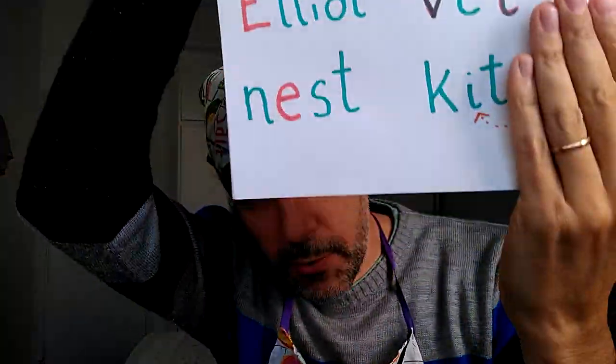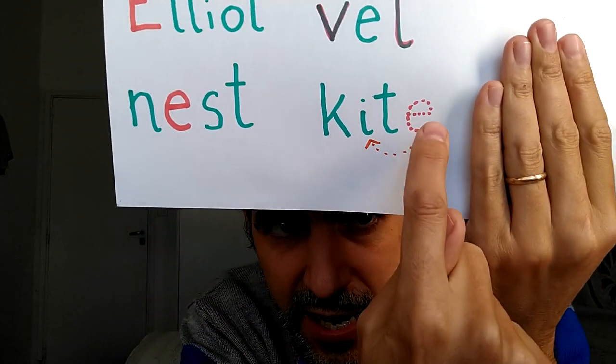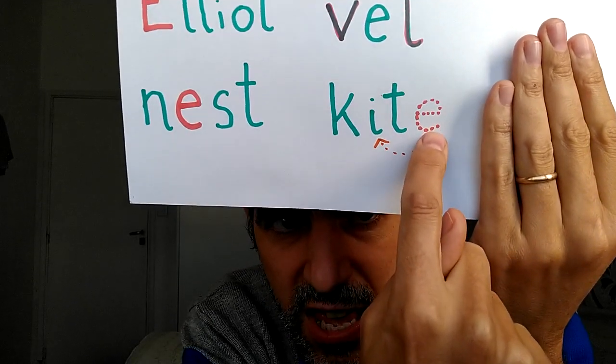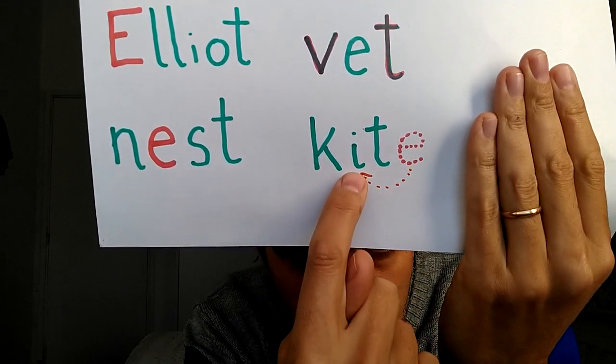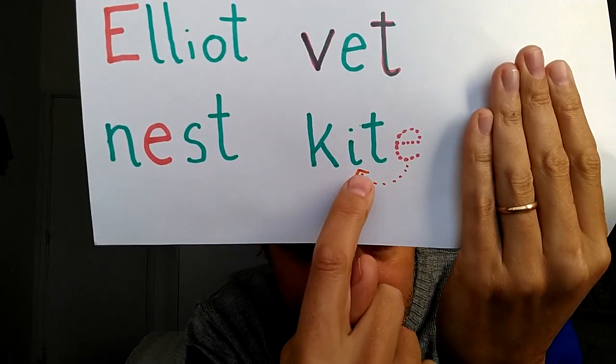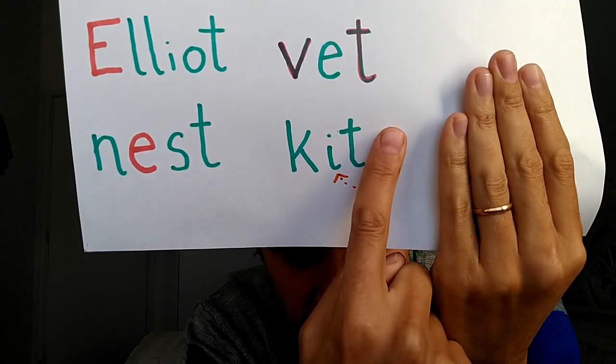But pay attention here. E sound has a superpower. When it comes at the end of a word, it becomes silent because it gives all the strength to the other vowel. For example, here we have the word kit. But when we add the letter E here at the end, this one becomes silent and the strength goes to I. And we say kite. This sound is not pronounced.